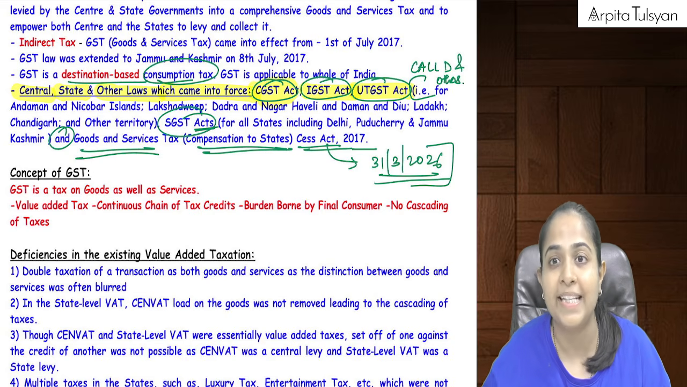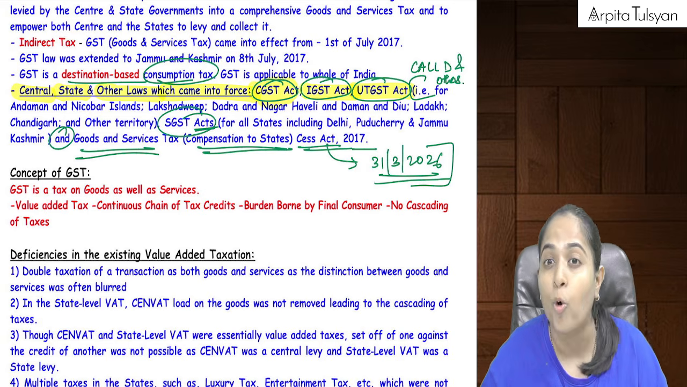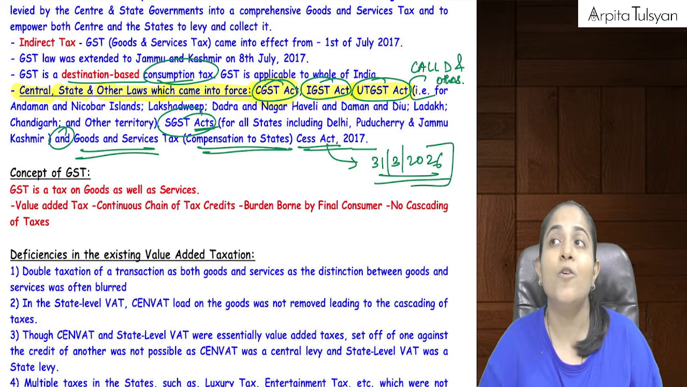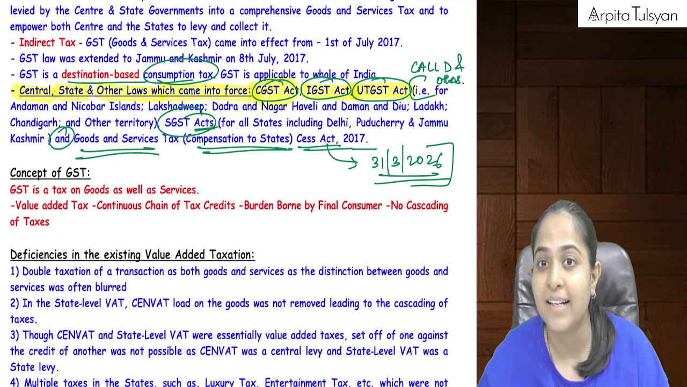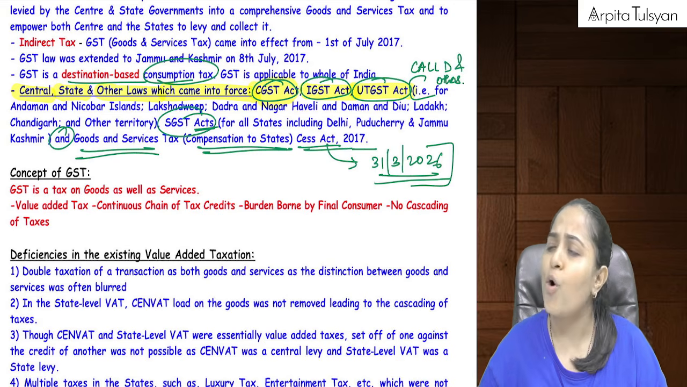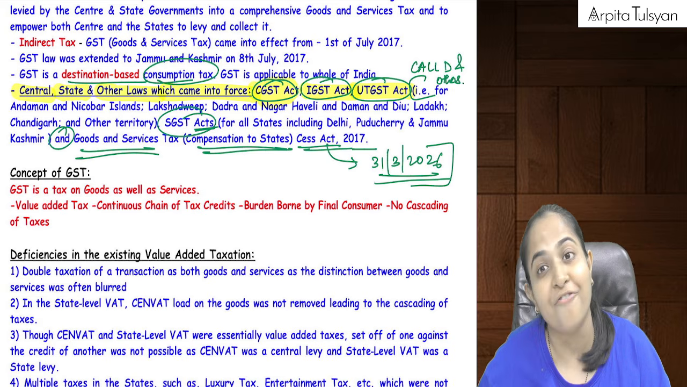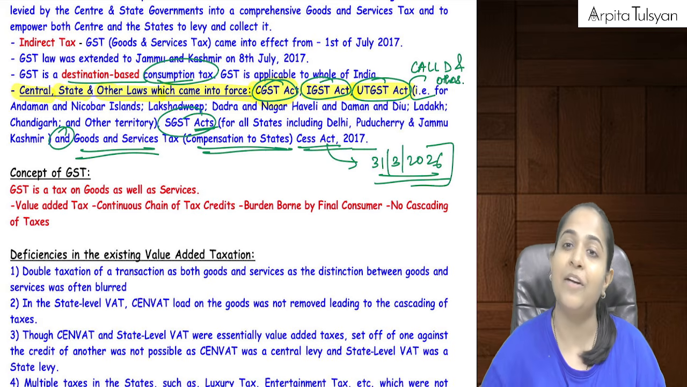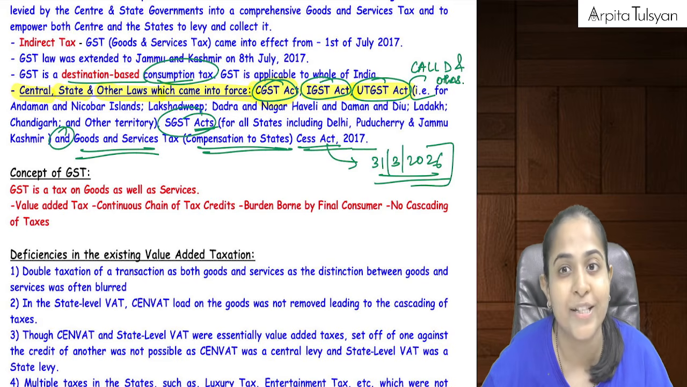See, when GST came into picture, that was a big blow to the states. Why? Because earlier VAT was under the control of the state government only. So on all the goods, whatever VAT was collected in the earlier regime, 100% of the revenue was going to the states only.